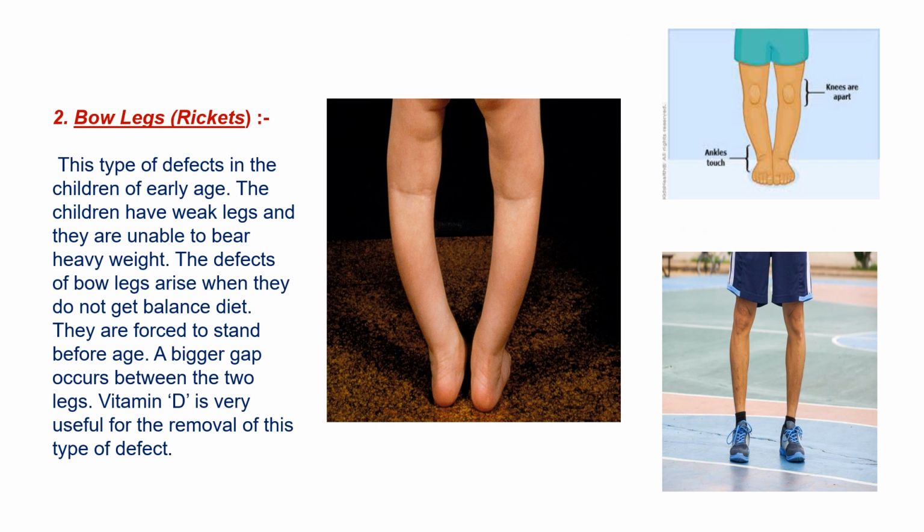So, second type of posture deformity is bow legs. In this type of defect, in children of early age, the children have weak legs and they are unable to bear heavy weight. The defect of bow legs arises when they do not get balanced diet. They are forced to stand before age. A bigger gap occurs between the two legs. Vitamin D is very useful for the removal of this type of defect. As you can see in this picture also, this is an example of bow leg.